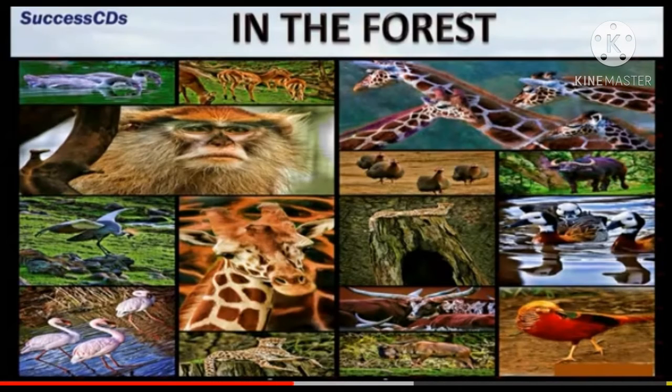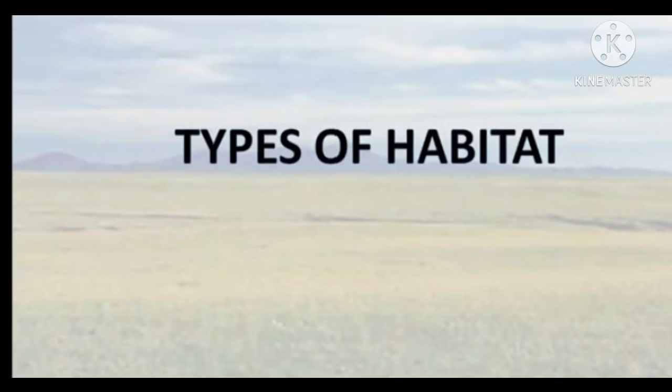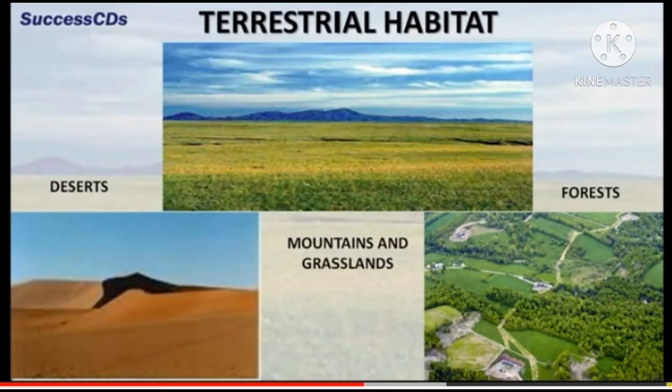Forest is the habitat of a large number of animals and plants. You can see from the picture, many types of animals and plants are found in the forest. Types of habitat: habitat is of two types mainly, aquatic habitat and terrestrial habitat. Children, you are seeing the picture of terrestrial habitat. The terrestrial habitats are of different types like deserts, mountains, grassland and forest.